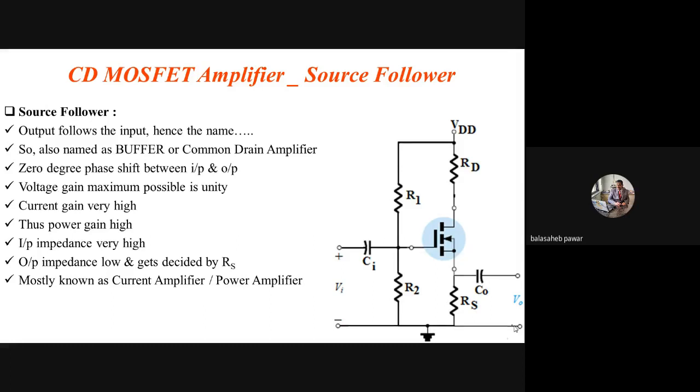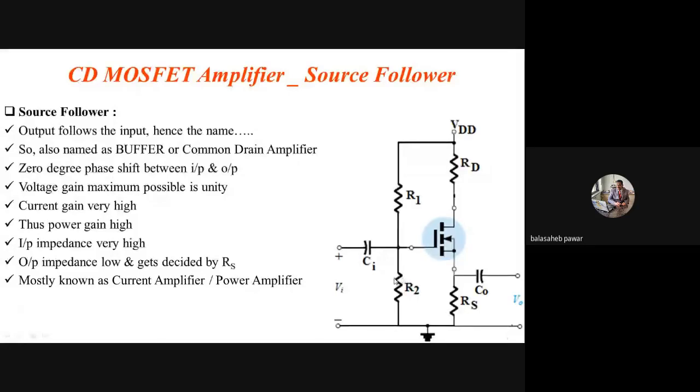While the current gain of this CD configuration, or buffer circuit, or source follower circuit, is very high as compared to common source, that is its advantage, right? And already I mentioned 0-degree phase shift between input and output. Voltage gain maximum possible is unity.